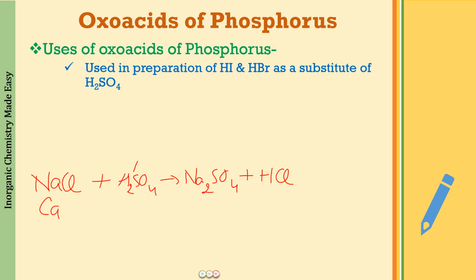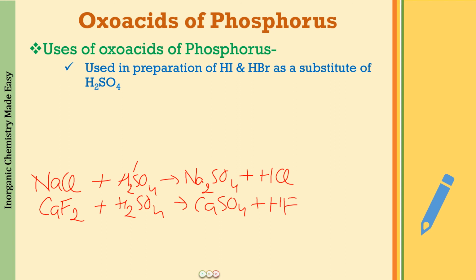Similarly, I can write one more reaction for fluorine. Calcium fluoride reacts with H2SO4 to form calcium sulfate plus HF. So these are the reactions which are given in the NCERT textbook. Okay, so this is HF.